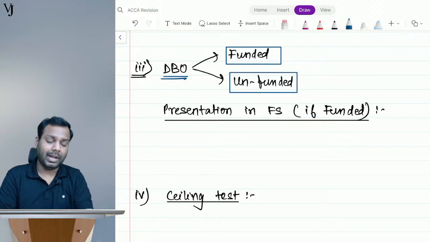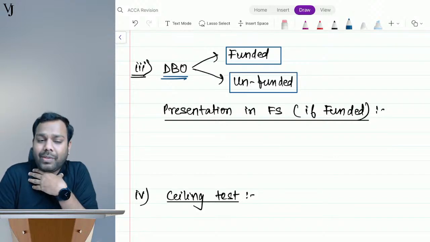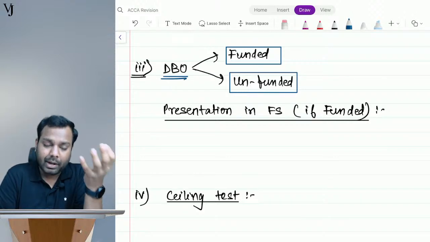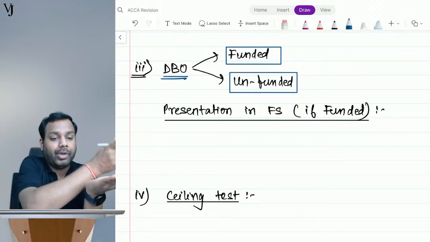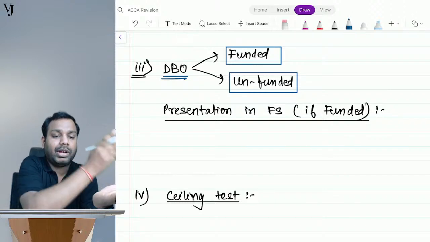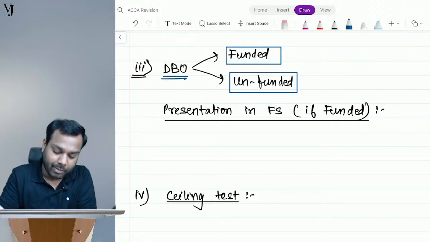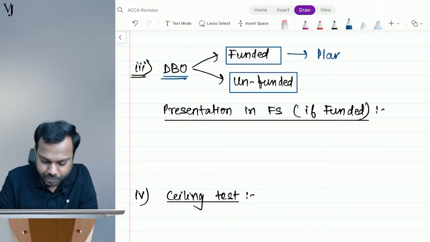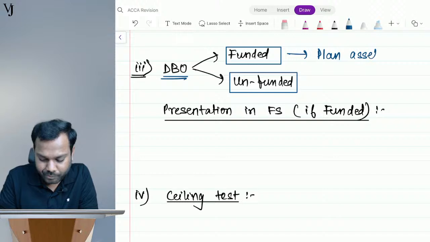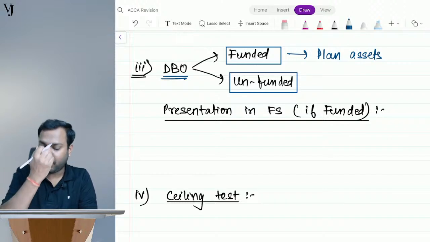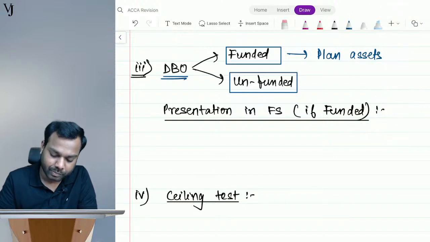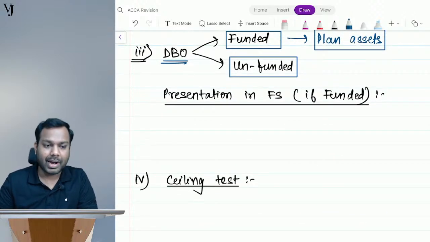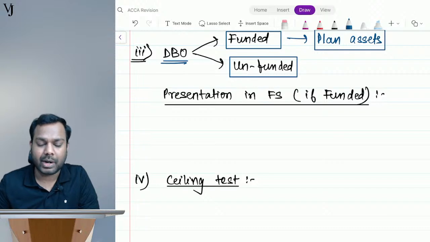Okay. So basically, if I know that I have an obligation to pay, and for that obligation I'm investing it somewhere, that's called a funded scheme, okay? And the amount that I'm investing is called plan assets. Now, understand, Vishaka, it can be in the nature of both. We have to see the question and understand it, okay?